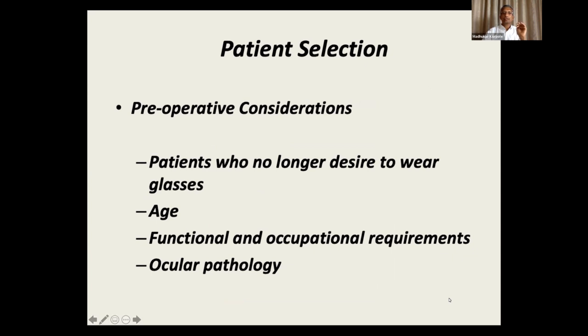For patient selection, the important thing is they should have a desire not to wear glasses for near. Otherwise, they'll say, I can wear a glass, why do you want to give me such an expensive lens? Those patients are not convinced of this. Then the age, of course, and the functional and occupational requirements of the person. If they are sports persons or they have specific requirements for certain occupations, then they should be considered.